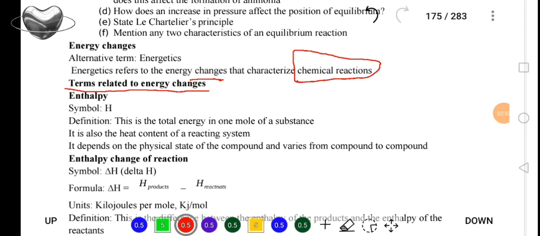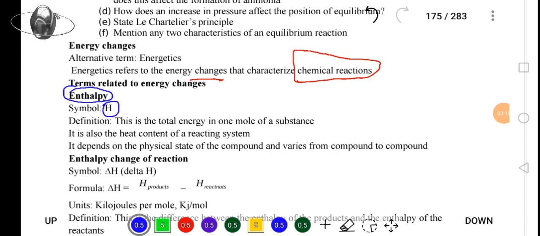Now, in our subtopic chemical energetics, we are going to be using this scientific term, enthalpy. What does it mean when we say enthalpy? The symbol we are going to be using is capital letter H. Now, what is enthalpy? Definition: this is the total energy in one mole of a substance. So if we have one mole of a substance, for example, one mole of a chemical reactant, we are going to have that energy be known as enthalpy.